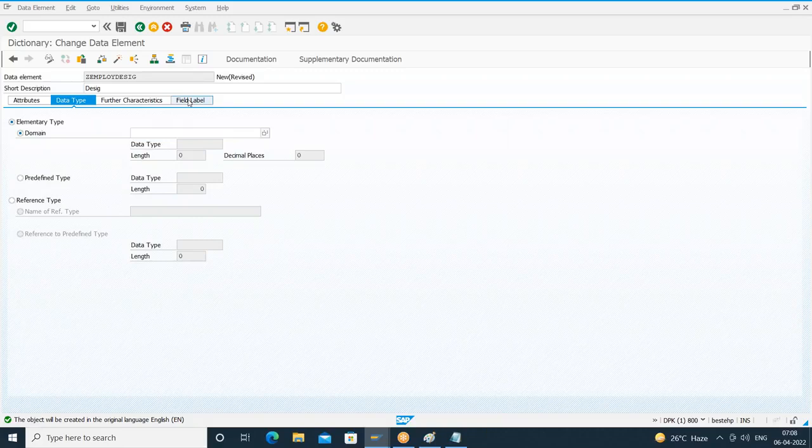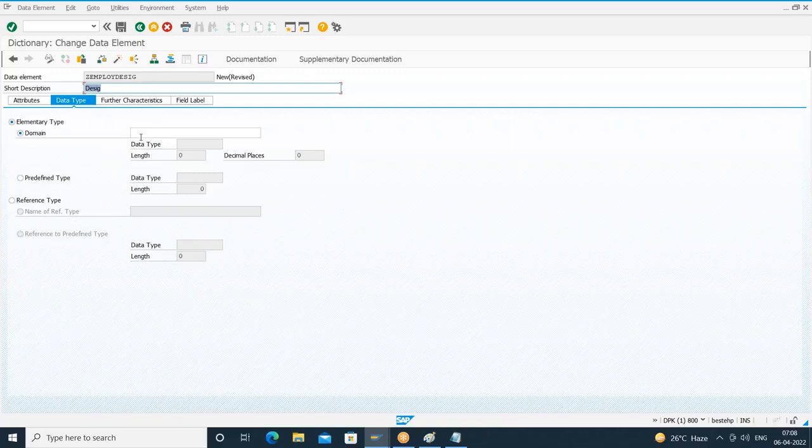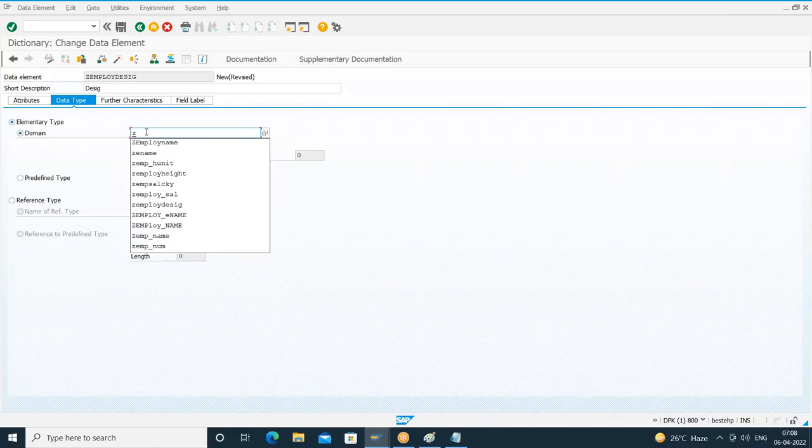Understood? You can maintain the label and then create the domain, or create the domain, activate the domain, come back and maintain the label. Any sequence I can follow. Right. So I'll give the domain here. In the earlier case, the data element name and domain name were the same. It can be the same or it can be different. Here I'll give it as something like ZEMP desig.